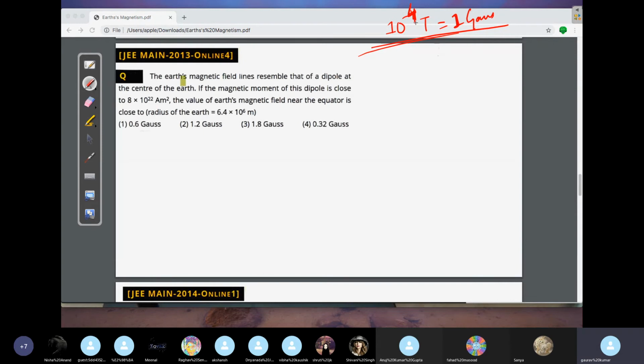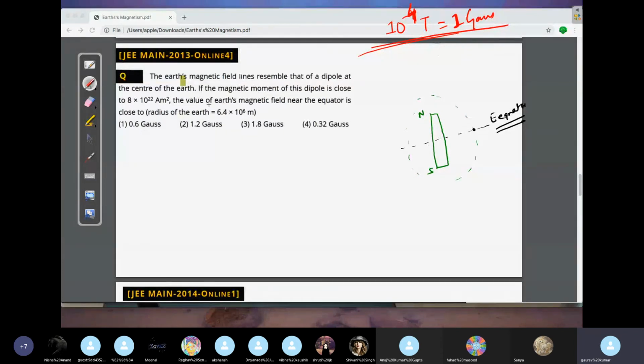Look, remember this. Now they have told you that, okay, Earth. So let me first explain. This is your, let's say, North Pole and the South Pole of the Earth. This is the complete Earth. So now you're working where? At the equator. You're working at the equator, touching the Earth somewhere here.